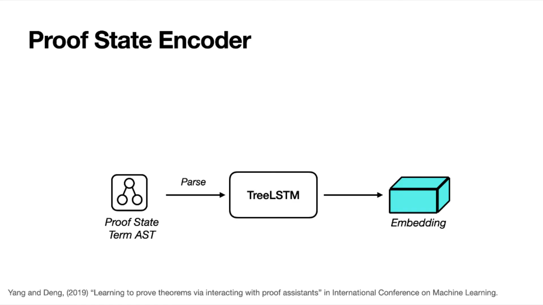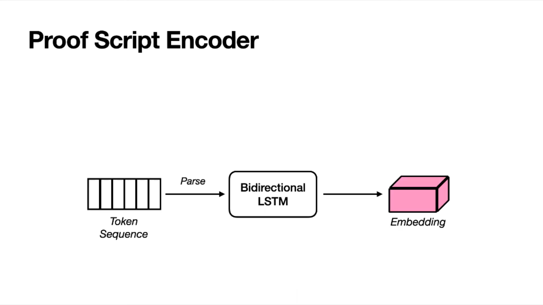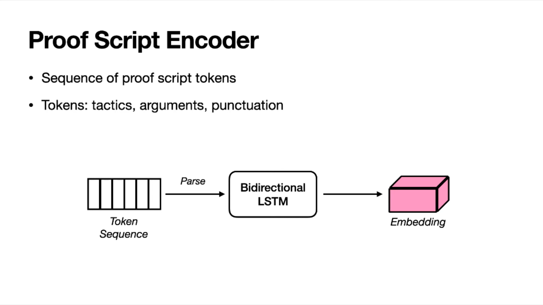The proof state encoder is from prior method ASTactic, where they encode the underlying ASTs of the proof state terms using a tree LSTM, and then generate embeddings for each. The proof script encoder considers the sequence of proof script tokens. Tokens in the proof script are tactics, their arguments, and punctuation. We can parse this sequence of tokens in different ways to extract different types of information. We can parse such that we only consider the sequence of tactics, or we can parse such that we consider the entire sequence of tokens, except punctuation.